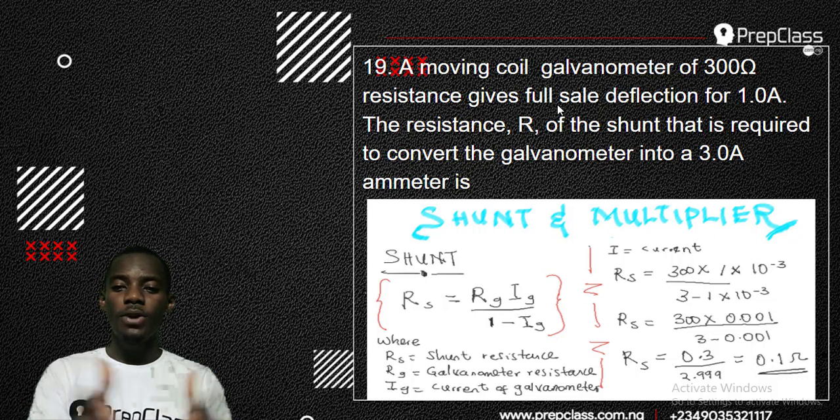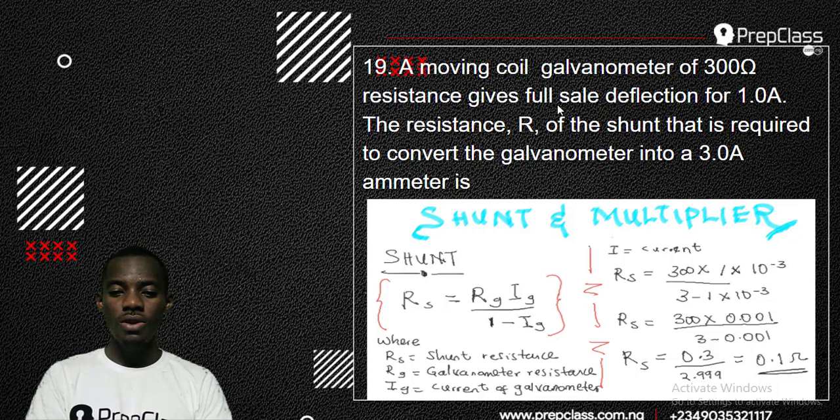So let's put it in. I have defined everything there. What I'm looking for is my shunt resistance, which equals Ig over I minus Ig, times the resistance of the galvanometer. Now my resistance of the galvanometer from the question is 300 ohms. Can you see that? Good. Then times the current of the galvanometer, which is